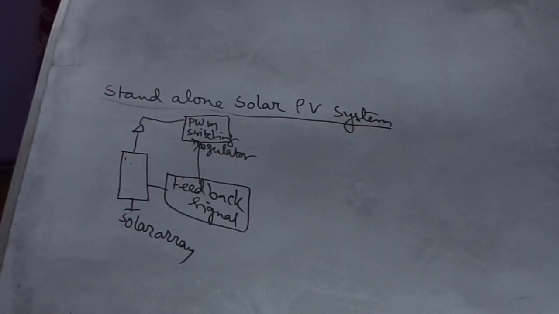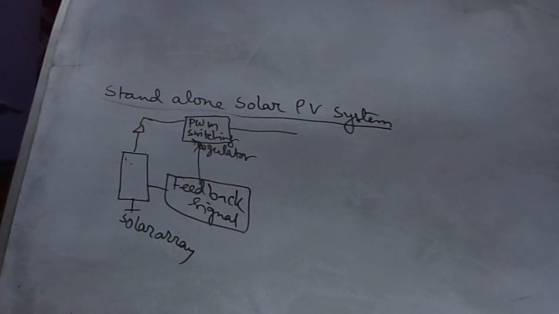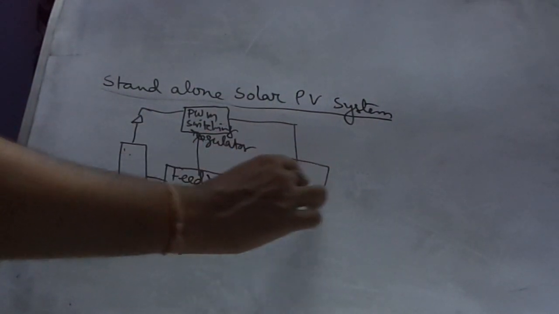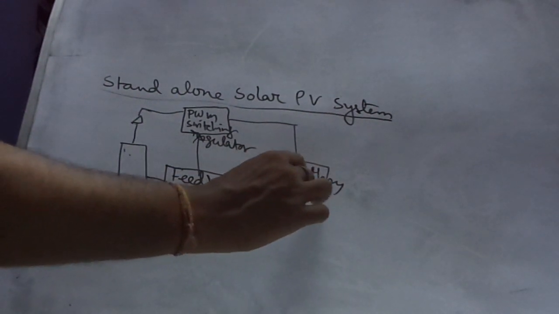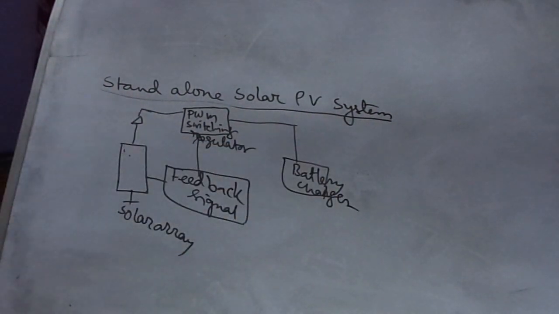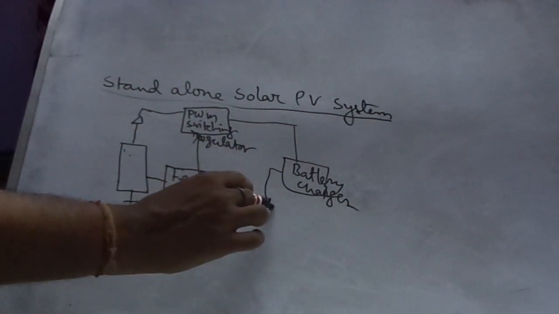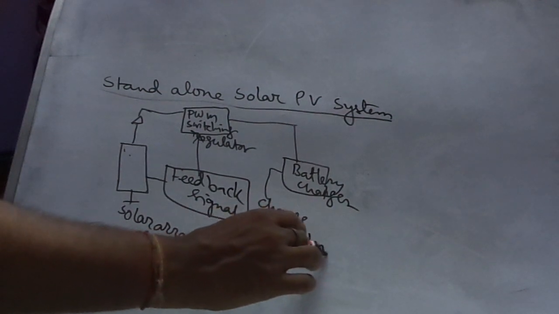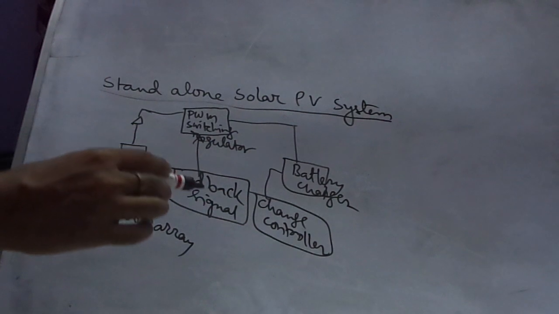Then another line goes to the battery charger. Another one is the charge controller, and another one is the mode controller.